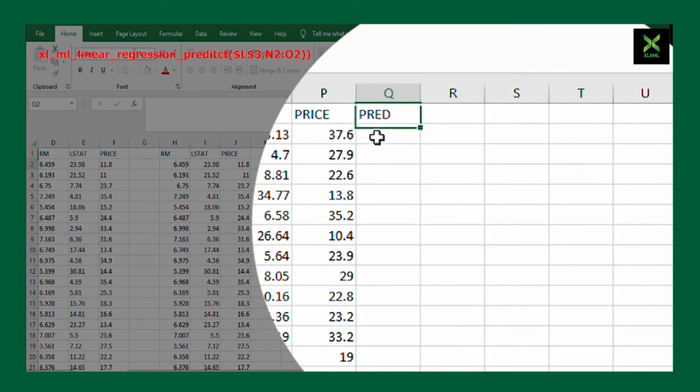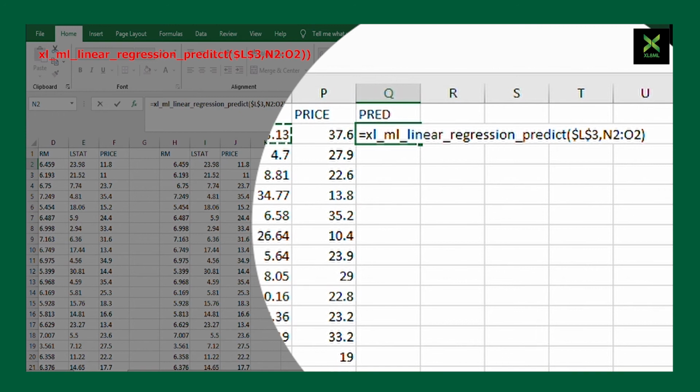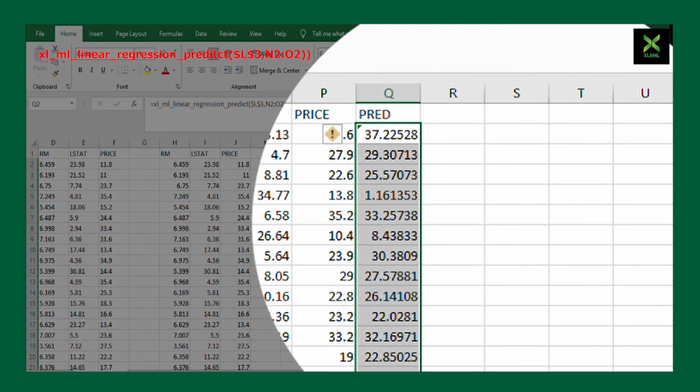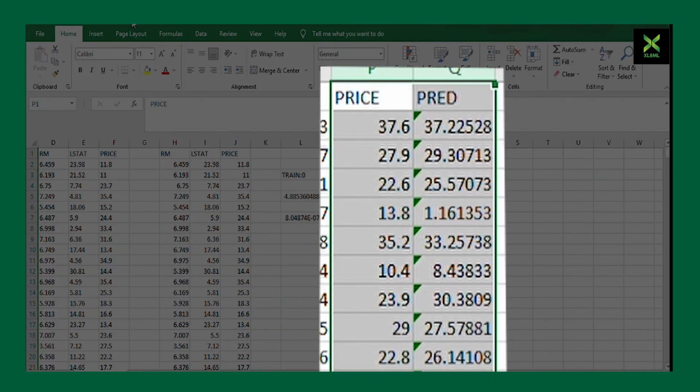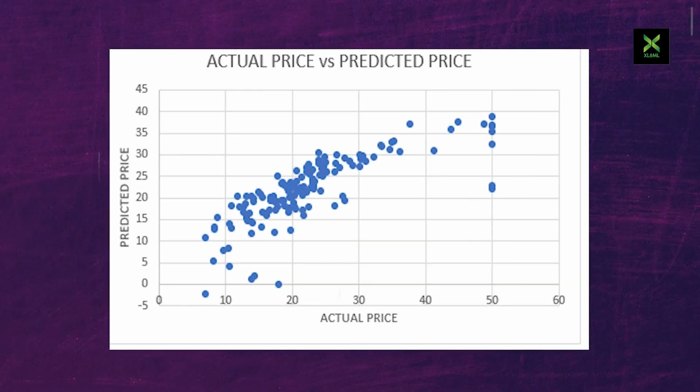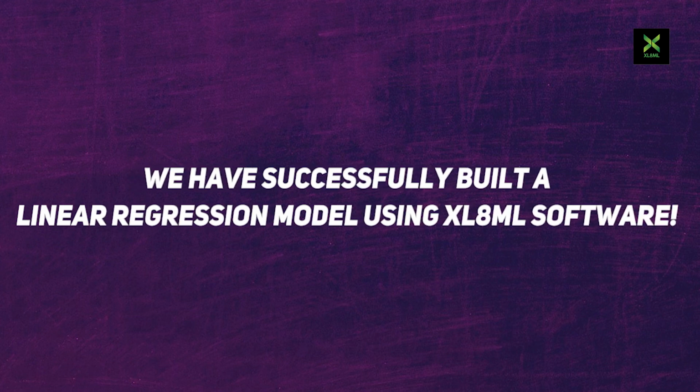Now let's predict the price for the test data using XL_ML_linear_regression_predict(trained model, input range). We have successfully built a linear regression model using XL8ML software.